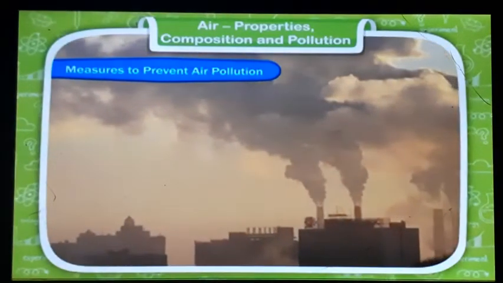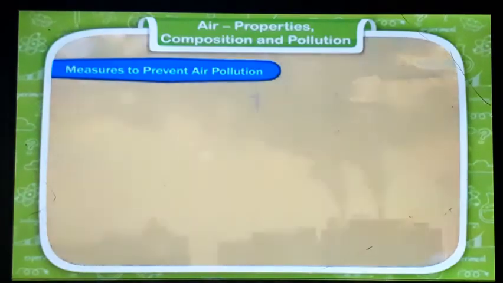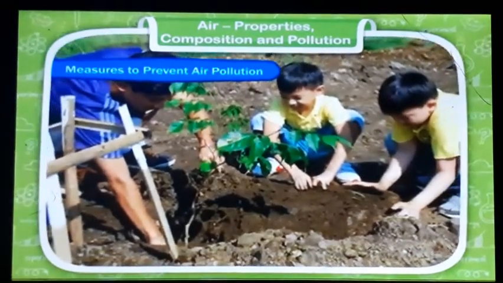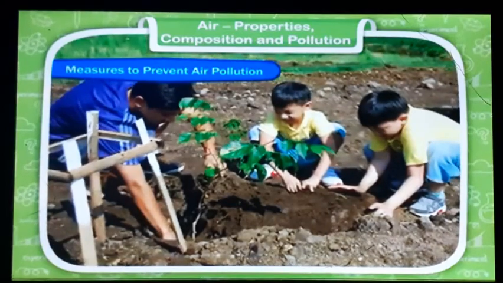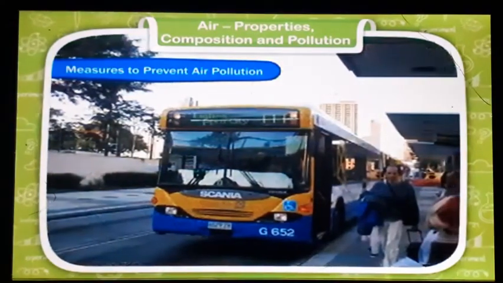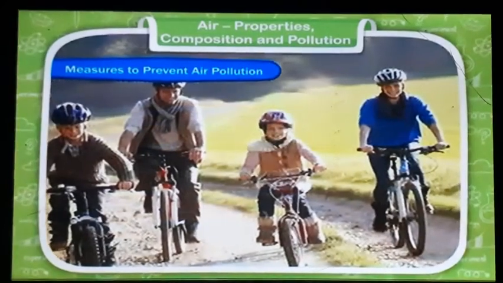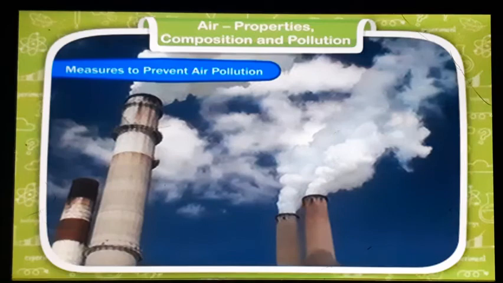Measures to prevent air pollution. We can do certain things to control air pollution. Number 1, we must discourage deforestation and should plant more and more trees, because trees clean the air and give us oxygen to breathe in. Number 2, we should use public transport, walk, or use a cycle to travel short distances. Number 3, in industries there should be an arrangement for pollution control.